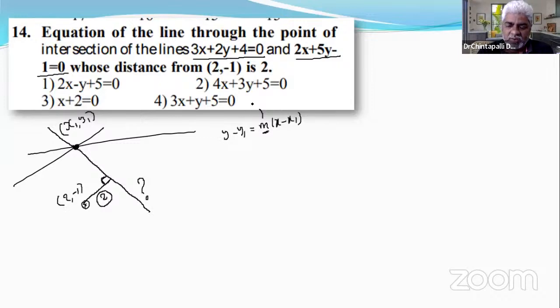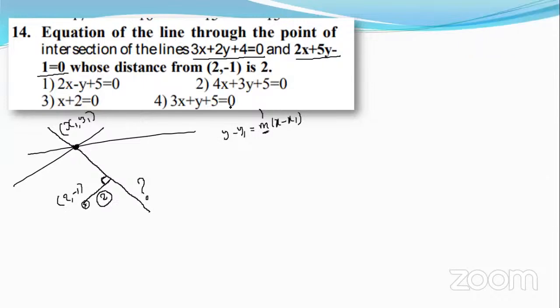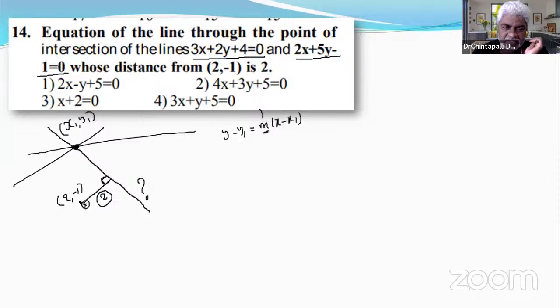We know how to find the perpendicular distance from a point to a line. That's why first find the perpendicular distance from 2, minus 1 to the line in the first option. If it is 2, it is correct.